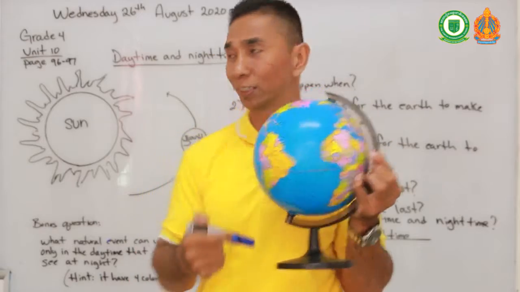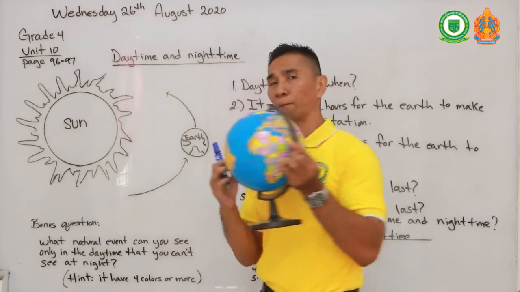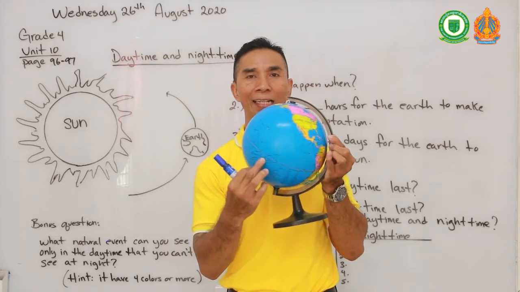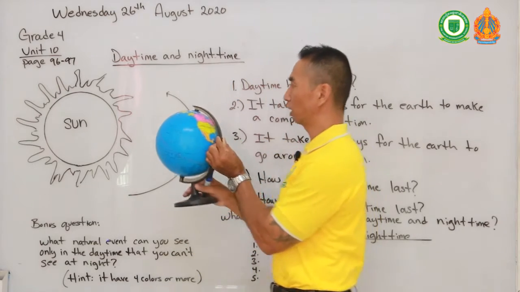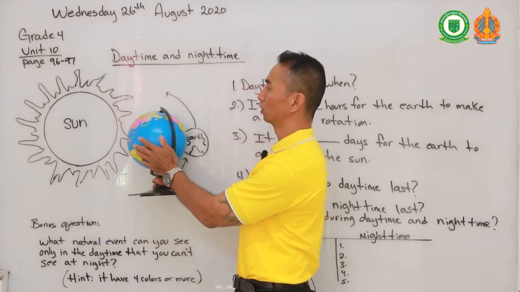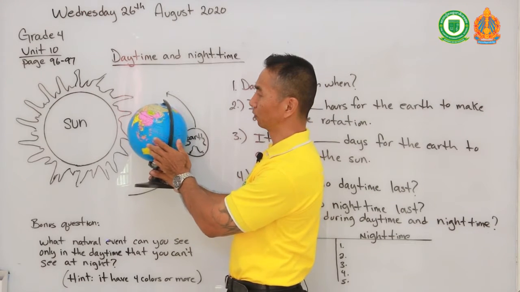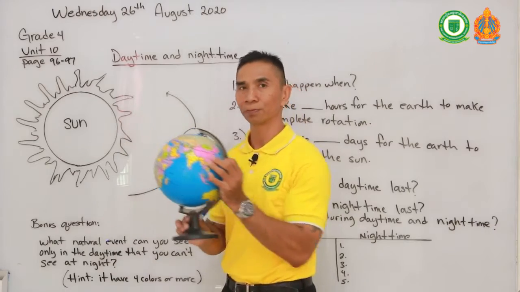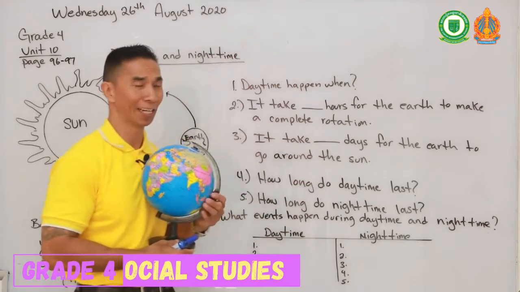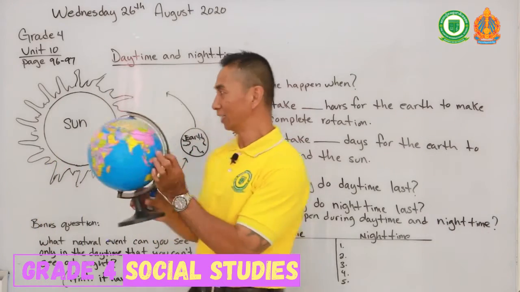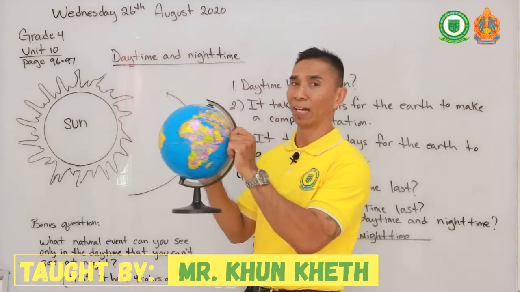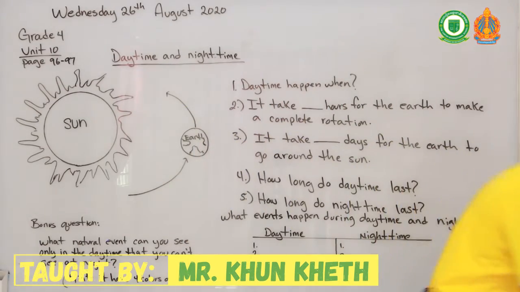So let me ask you this now. During daytime and during nighttime, how long does each side last? How long does each side face the sun, and how long is the other side of Earth in darkness, not facing the sun? I will leave that question for you to answer because that will be part of your task questions. All planets have a rotation around the sun, right?